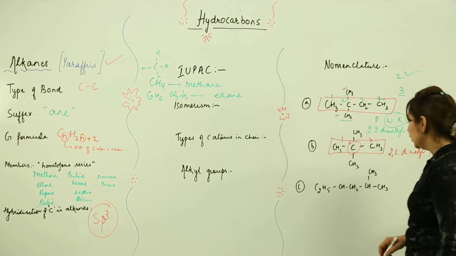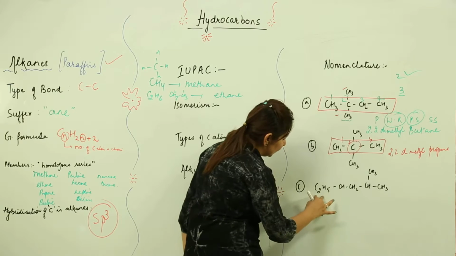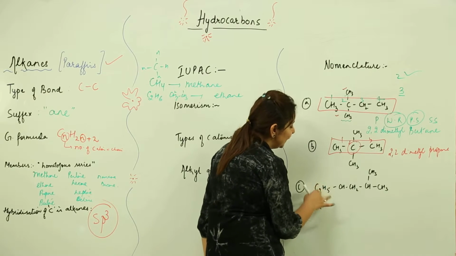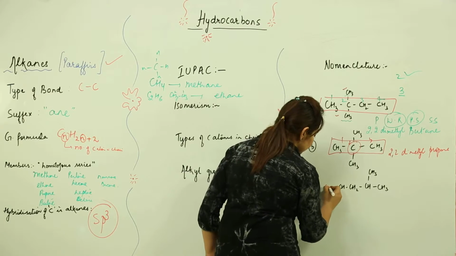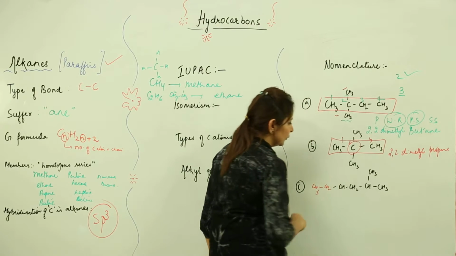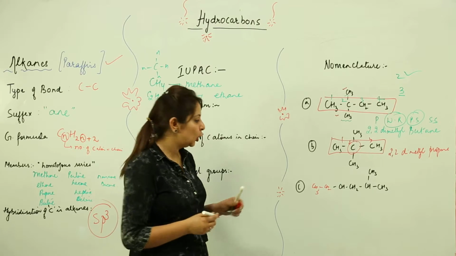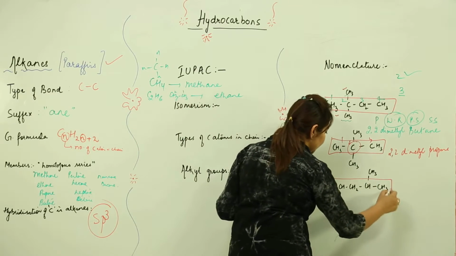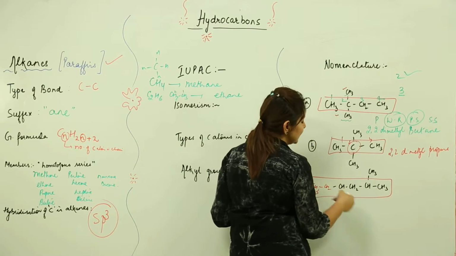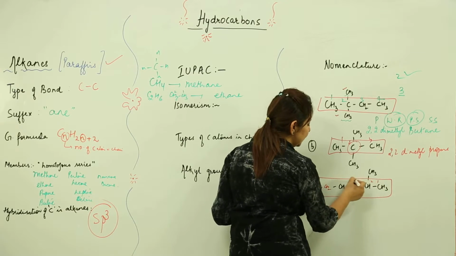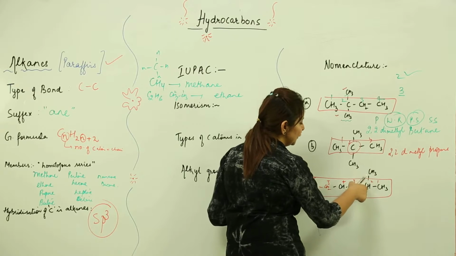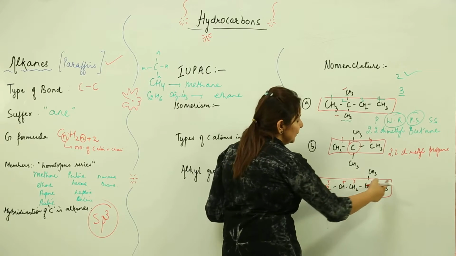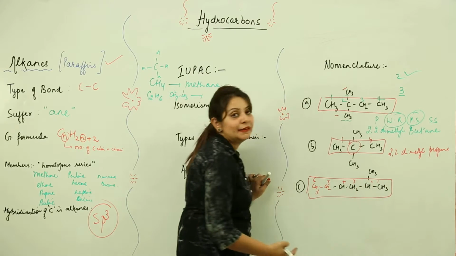Likewise in this I get to see that there is an ethyl group, so I need to open it first. Right. Now I am going to select the longest chain. This is my longest chain obviously, and when I number it, if you number from this side, this methyl group carbon is going to carry the higher number, but if you number from this side, it is going to get the least number.